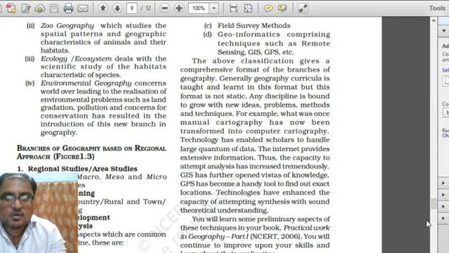The other classification gives the comprehensive format of the branches of geography. Generally, geography curricula is taught and learned in this format, but this format is not static.